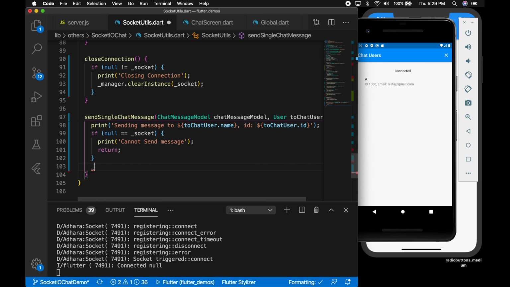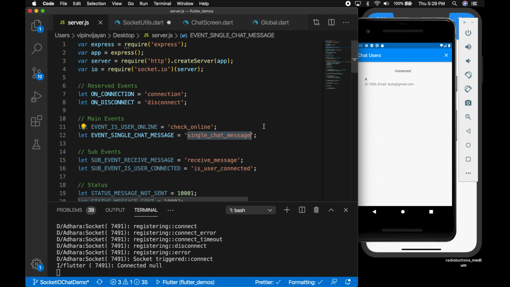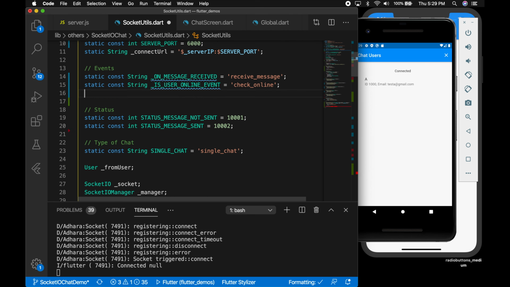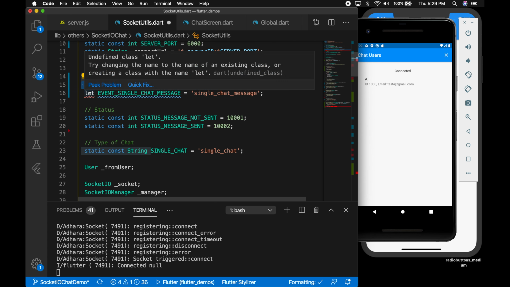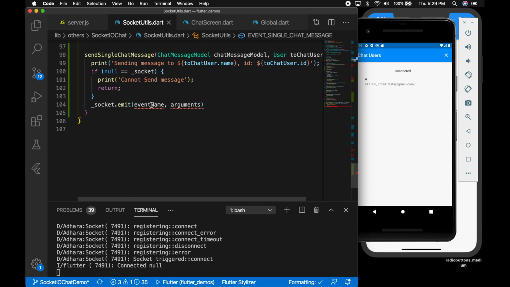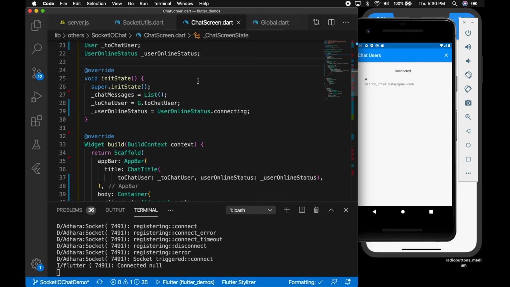Otherwise, if the socket is initialized, then we will say socket.emit with the event name. So event name should be similar to the one in the server. Okay, so make it static constant and use the same event name here. Okay, and the arguments should be chat message model to JSON. Okay, now we have the function.